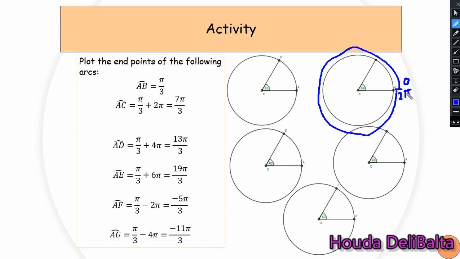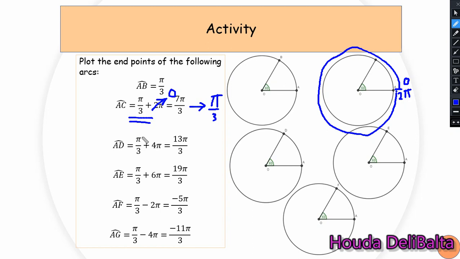So actually 0 and 2 pi appear to be in the same place. Then 2 pi is equivalent to 0, and what remains is only pi over 3, which is equivalent to 60 degrees. So to plot 7 pi over 3 is as if plotting just pi over 3. Now let's see arc AD.